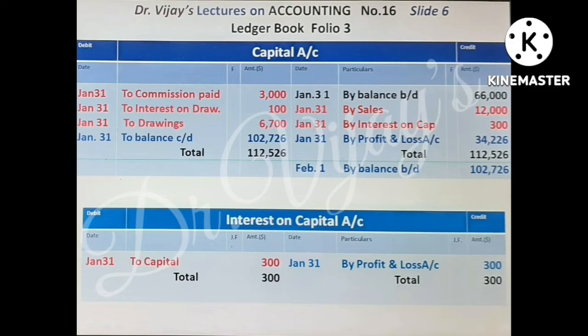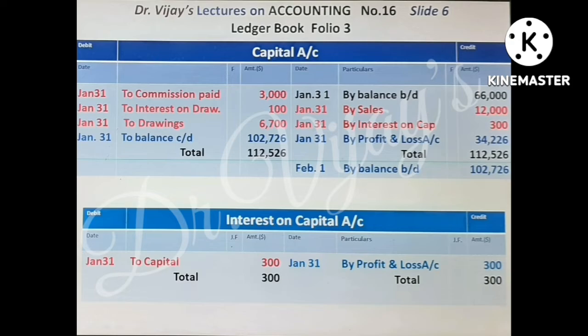On the credit side, there are two postings. By sales, $12,000. The corresponding posting we have seen in sales account. It was a sale of old furniture, an inherited asset but was not considered while preparing the opening entry, and so the correction required is sales account debtor to capital account.